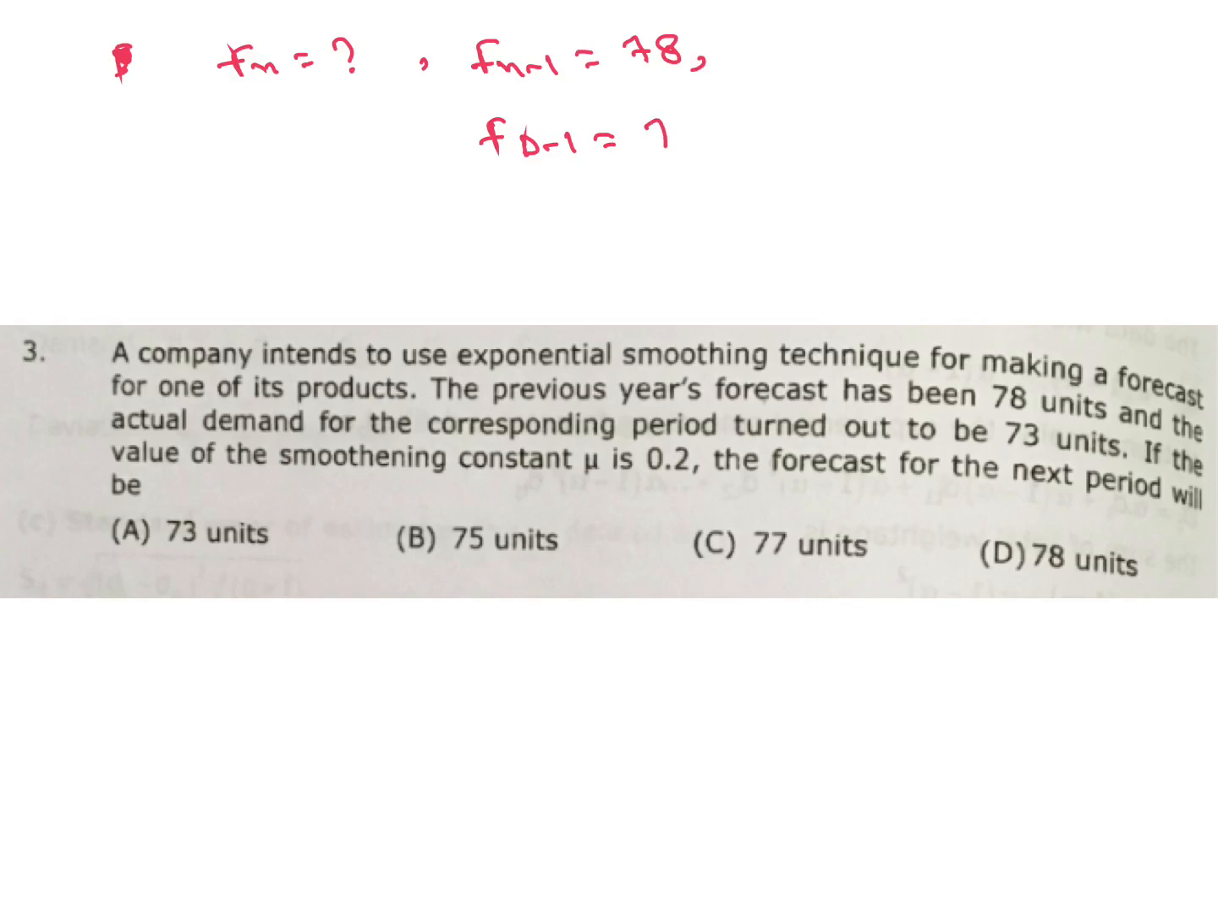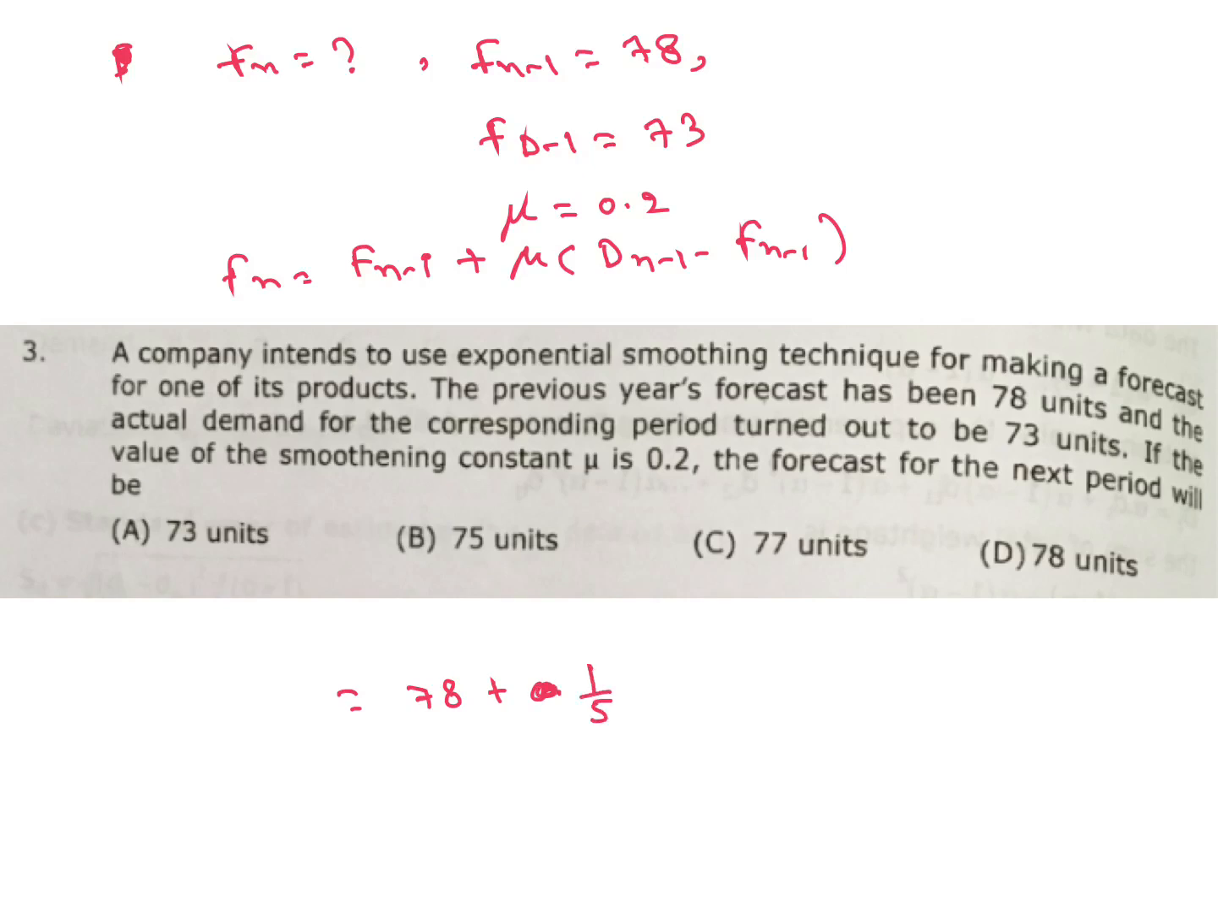Fn we have to calculate. Fn formula is Fn minus 1 plus mu into (Dn minus 1 minus Fn minus 1). Put the values, you will get your answer. This is 78 plus 0.2, you can write 1 by 5. Then 73 minus 78, you will get minus 5, and 0.2 times that is minus 1. 78 minus 1, 77. C is the answer.